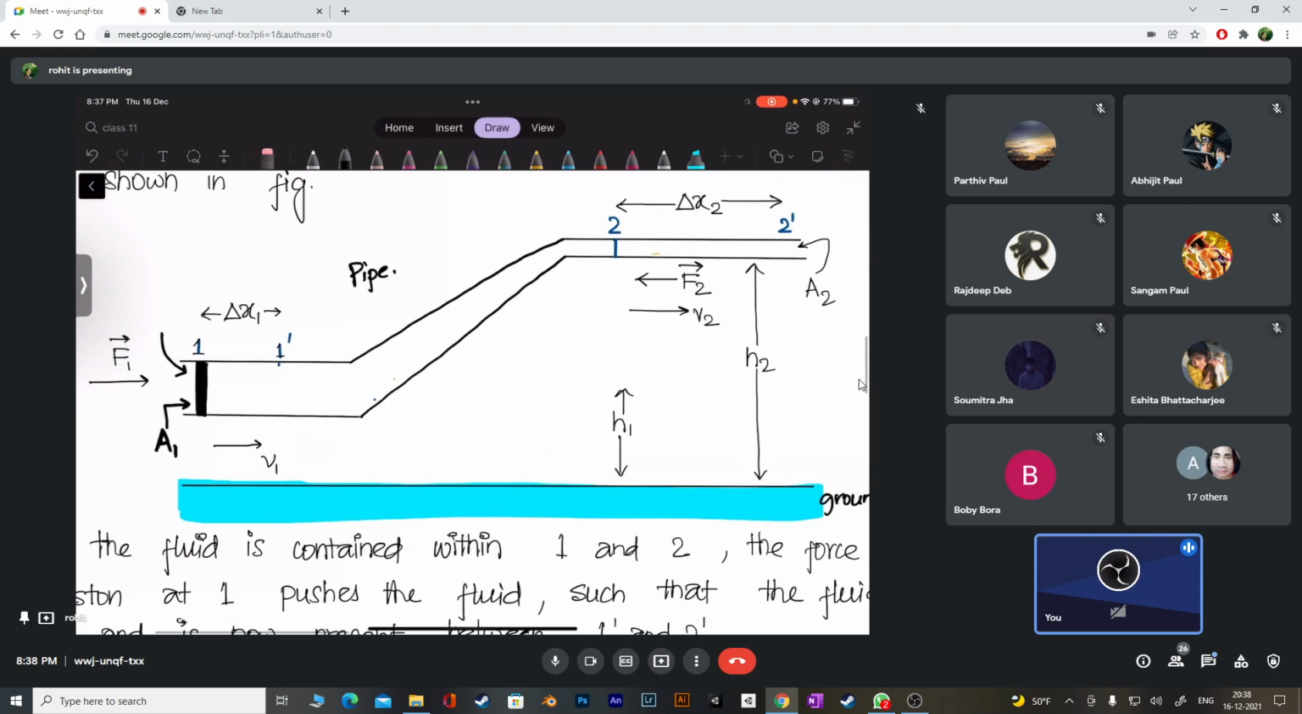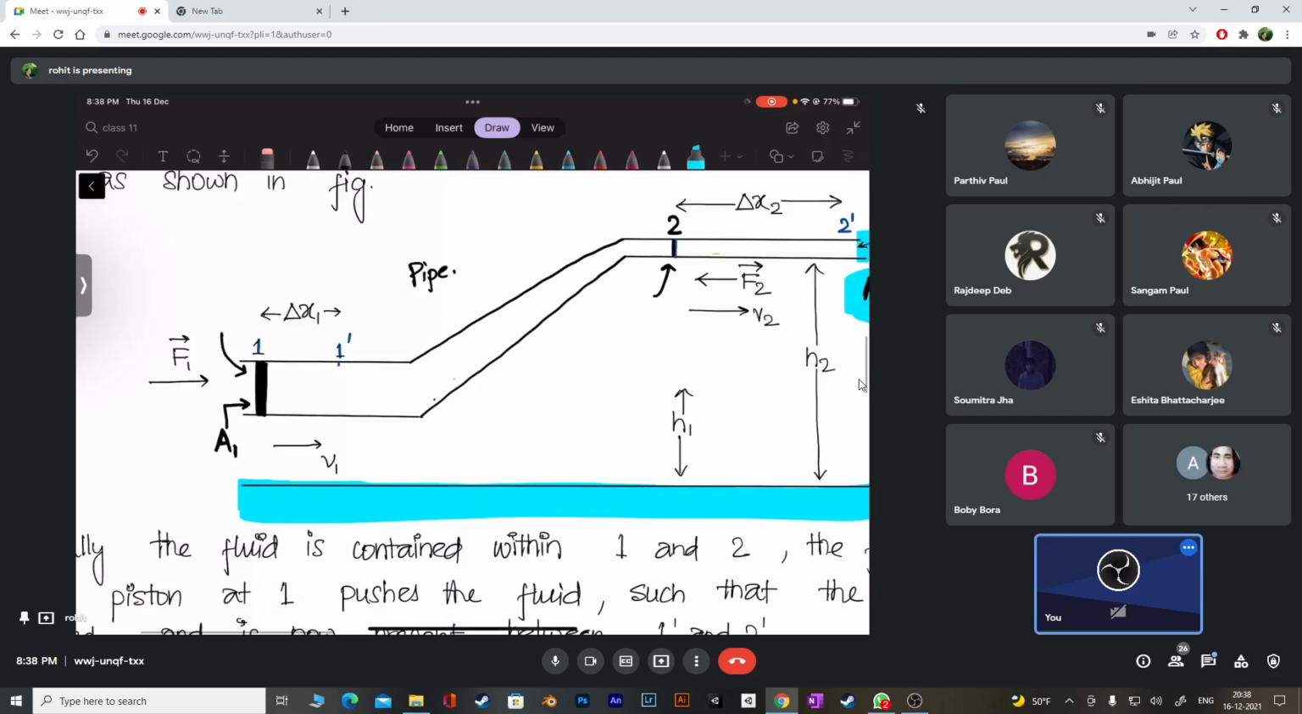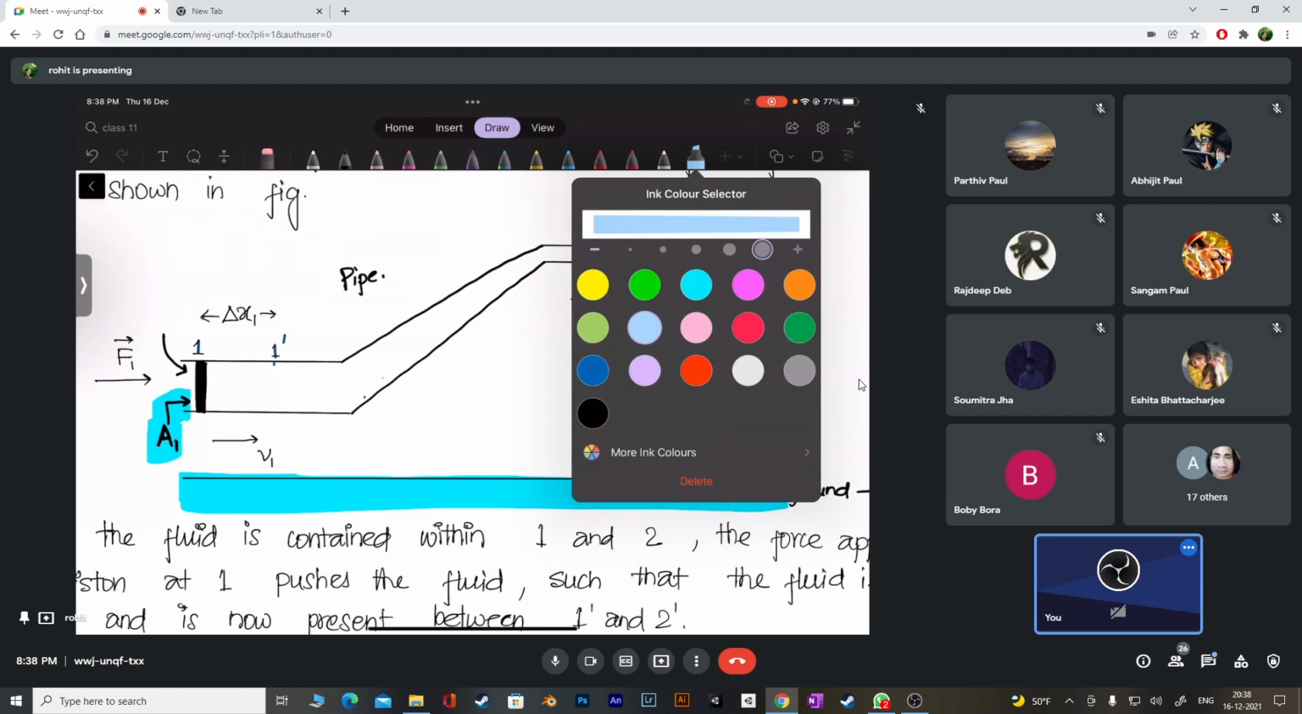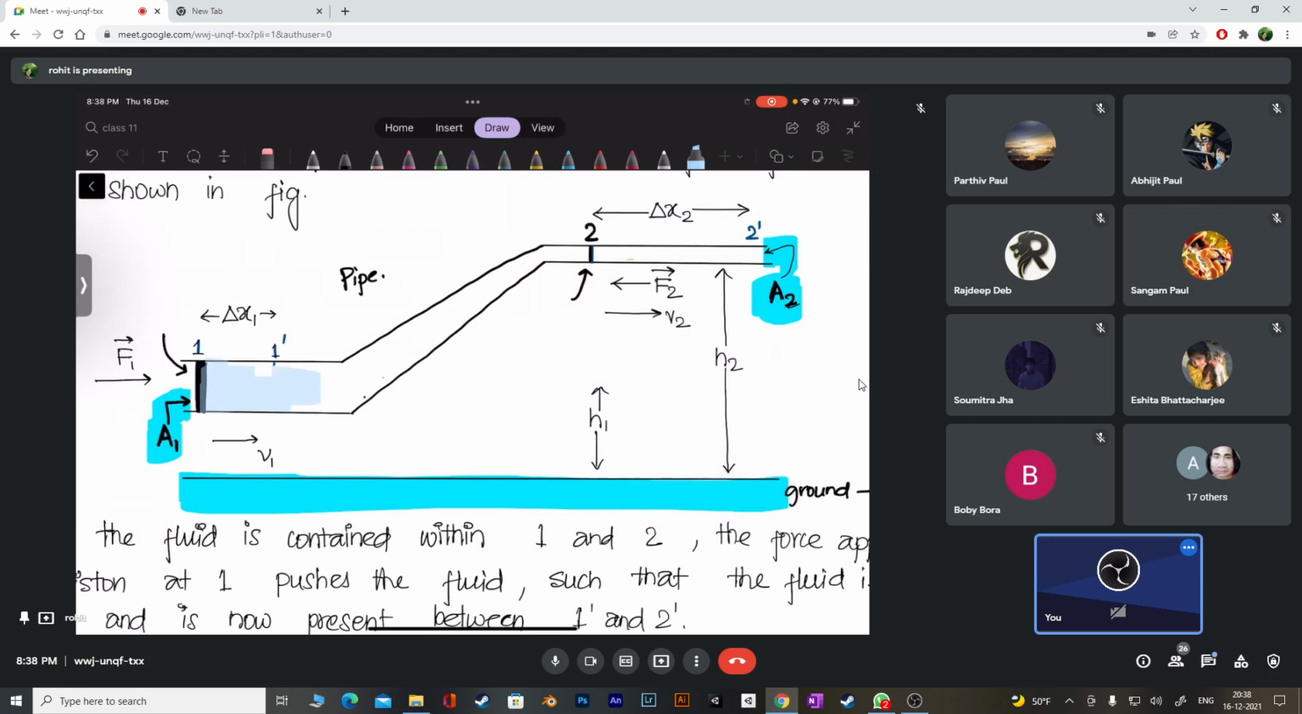If you notice, we have another piston here, that is called piston 2. This piston 2 is located in a smaller area, and the smaller area I have taken as A2. Can you see that? The pipe has a smaller area there, and a bigger area here. And what is in between these two pistons? In between the two pistons, I am filling it with a liquid, totally filled. I think you understand the diagram.